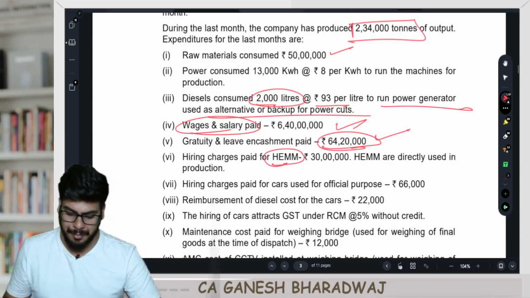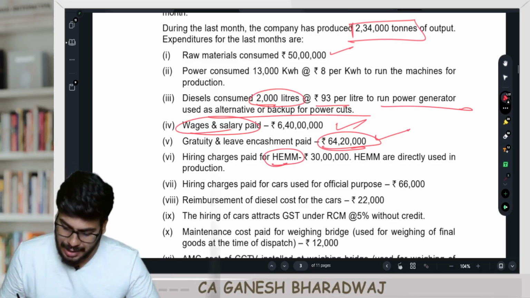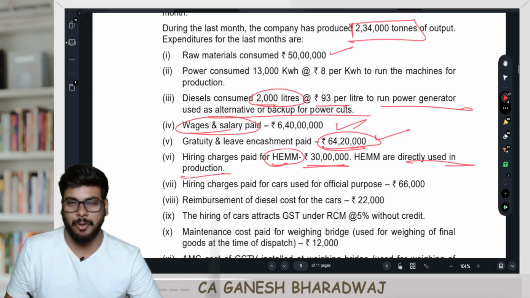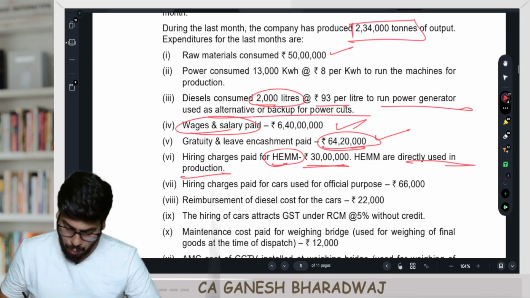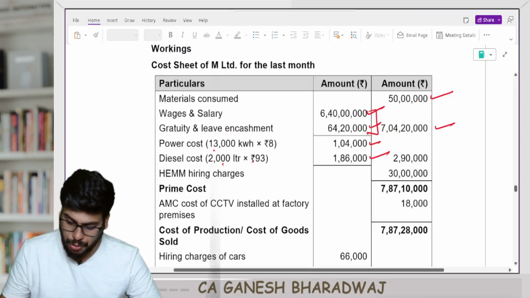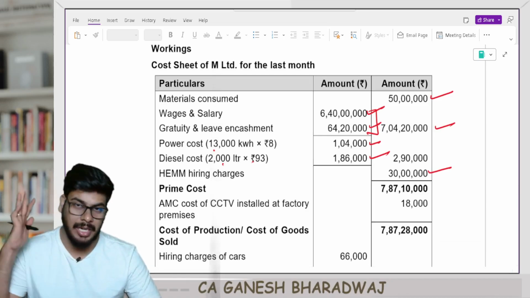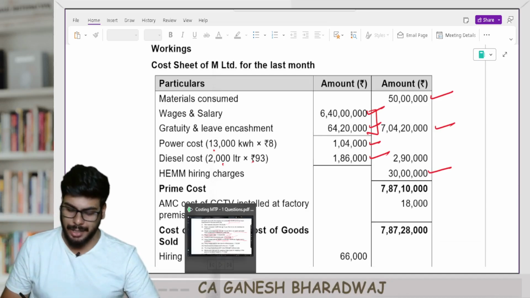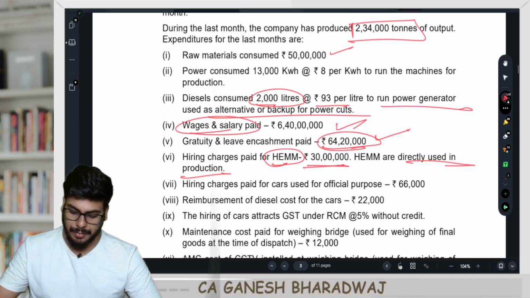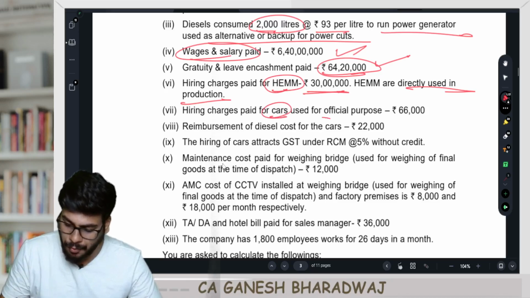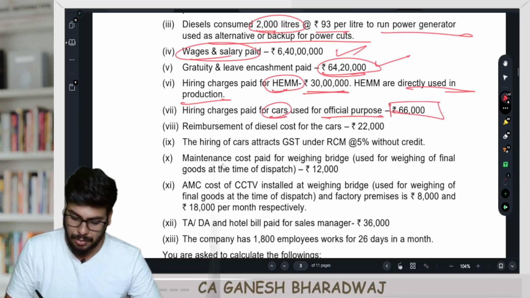Then hiring charges of HEMM. Some heavy equipments are there. They are hiring them. The charges are going to be 30 lakhs, and these are directly used in production, right? So include that as a part of your direct expenses only. Direct hiring charges, direct expenses. Clear with this, guys?